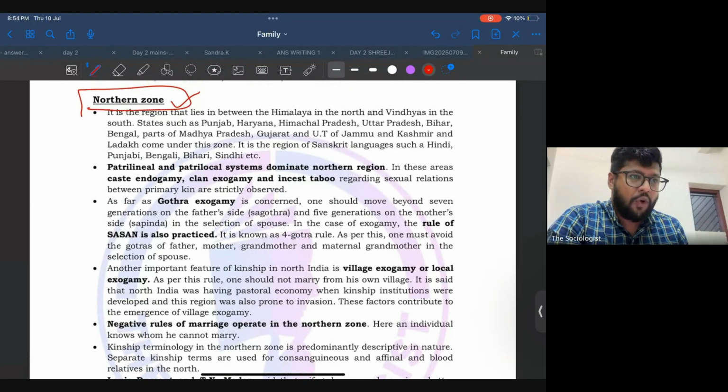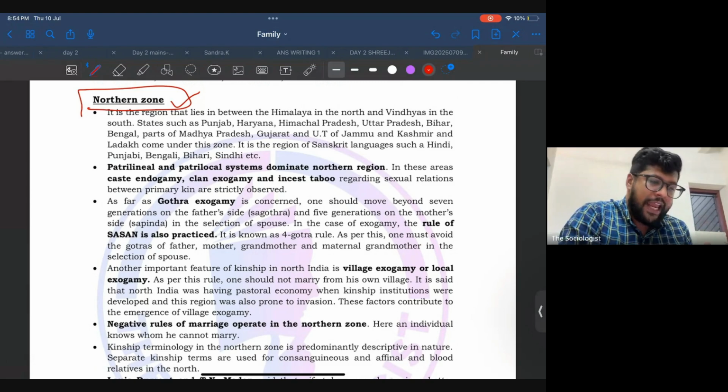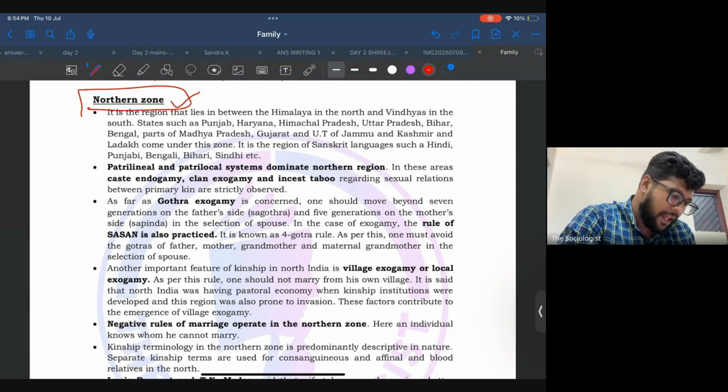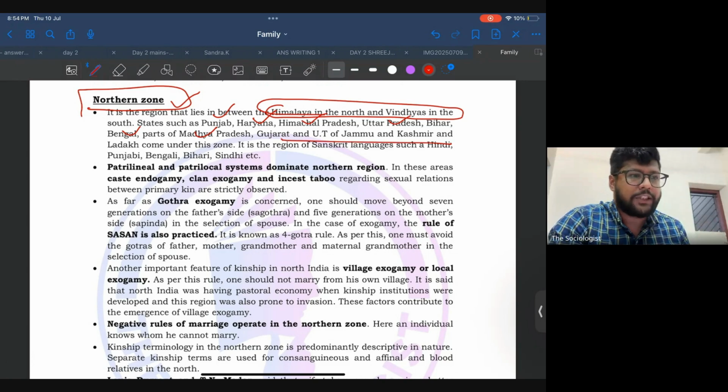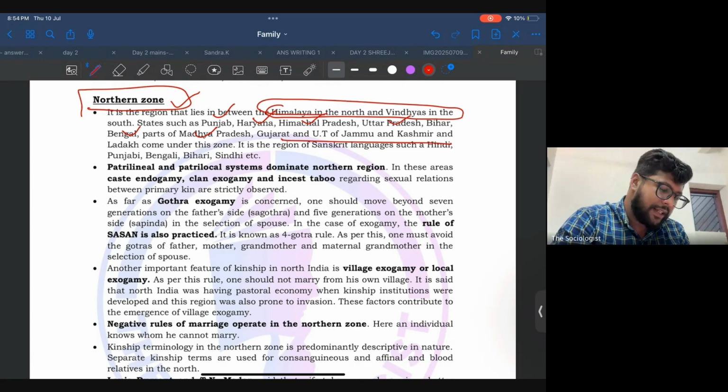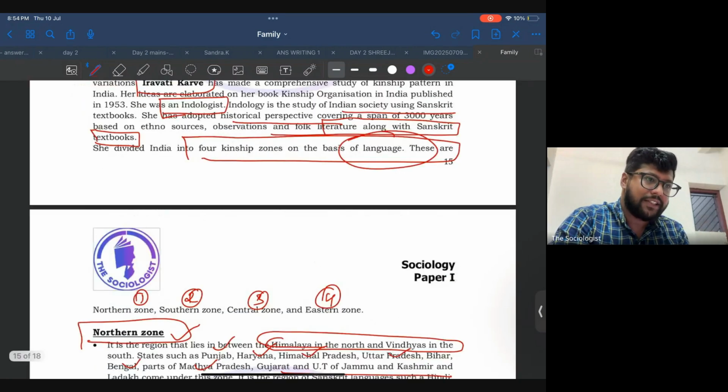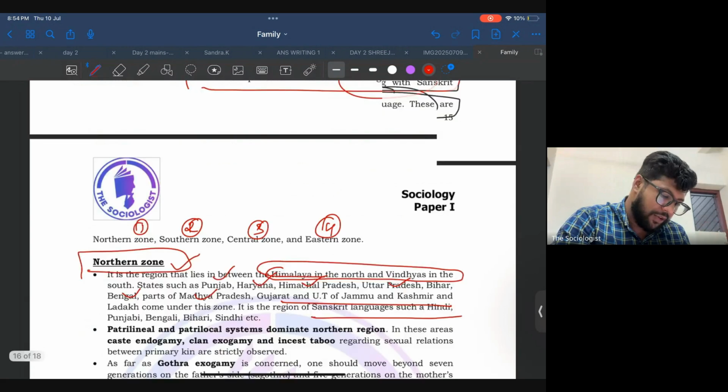With respect to the northern zone, the geographical area extends from the Himalayas in the north to the Vindhyas in the south. The states that come under this category are Punjab, Haryana, Himachal Pradesh, Uttar Pradesh, Bihar, Bengal, and parts of Madhya Pradesh and Gujarat, and the UT of Jammu and Kashmir. The language used in this area is Sanskrit, which is the basis for this zone.